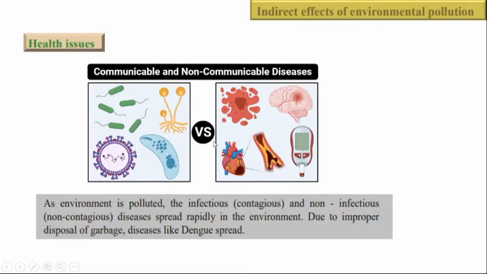They spread rapidly due to the improper disposal of garbage. Examples like dengue, right? So you have health issues that can be spreadable or not spreadable, right?